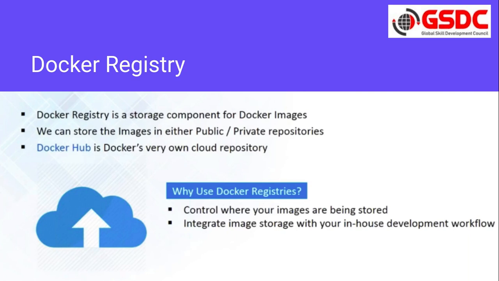If we store in a public repository, it will be available for everybody. If we store it in a private repository, only those having access to that repository can access it. Docker Hub is Docker's very own cloud repository. We already have a public repository called Docker Hub where everybody can store images.